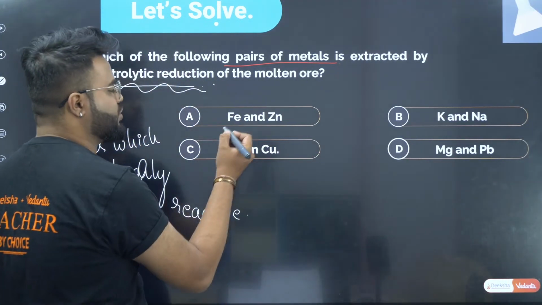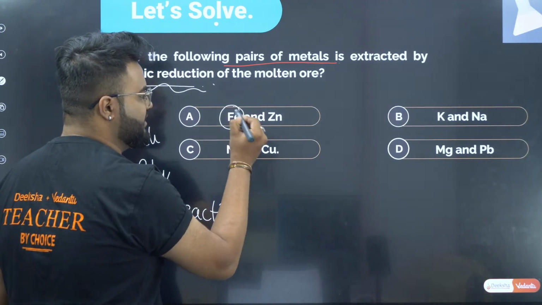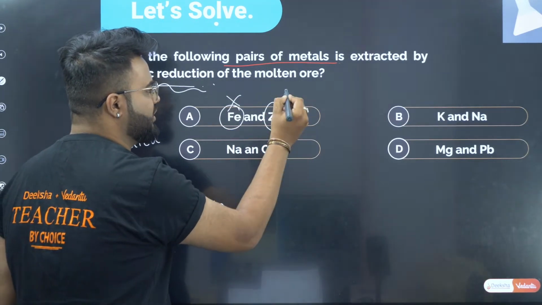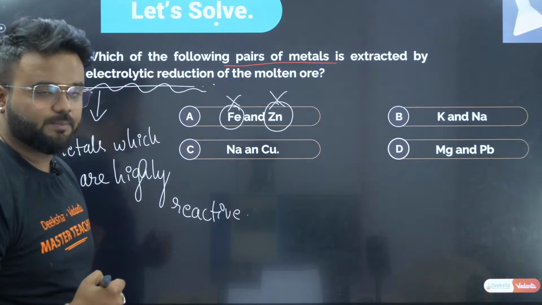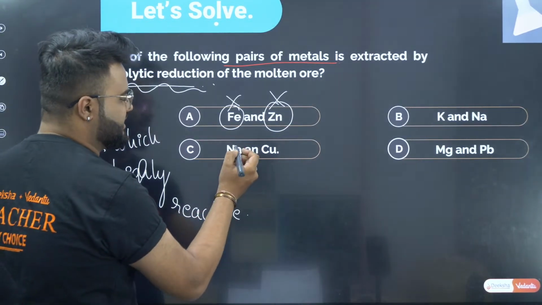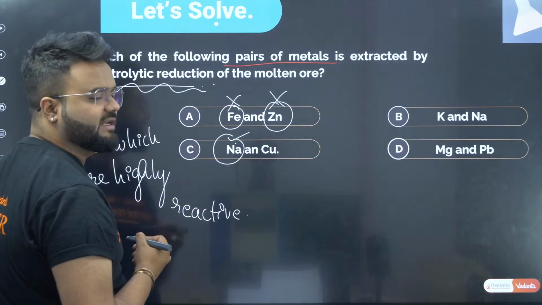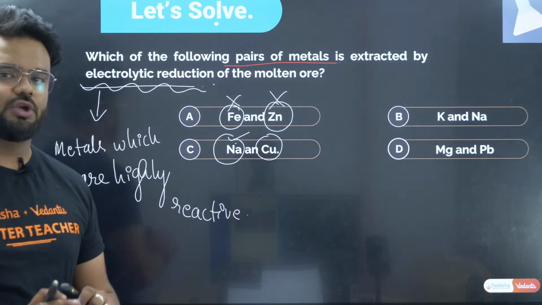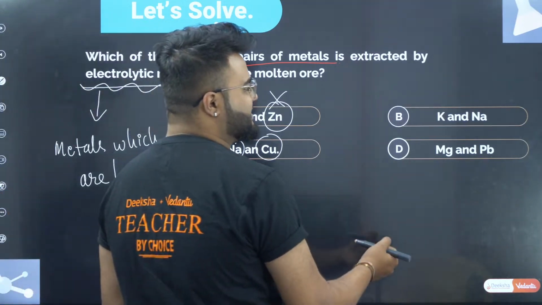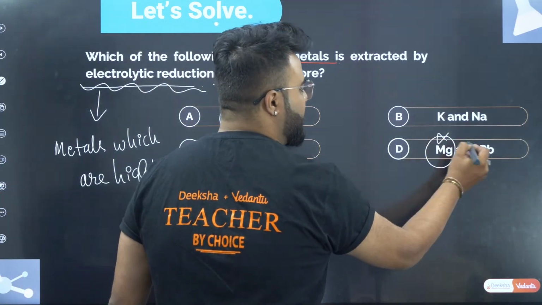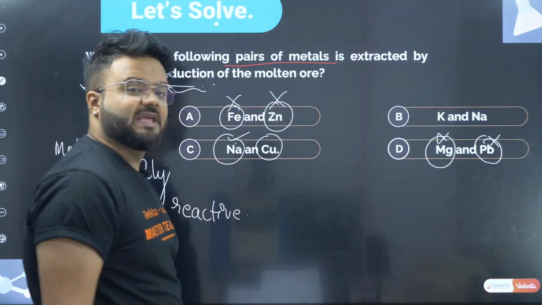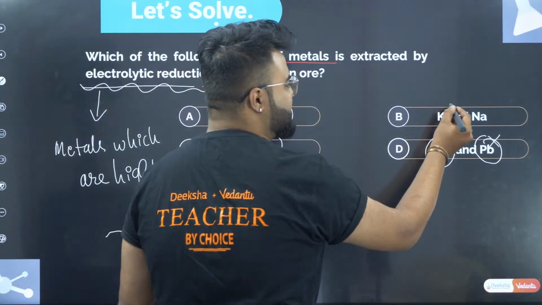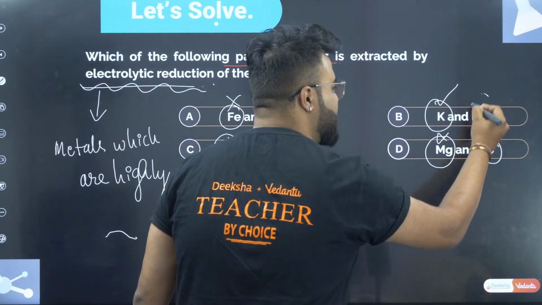Option A says iron, zinc. We know these are not at all highly reactive metals. Coming back to the next option, sodium. Yes, it is a highly reactive metal. Next, copper. No, copper is also not a highly reactive metal. Next comes magnesium and palladium. No. Next it comes with potassium and sodium.